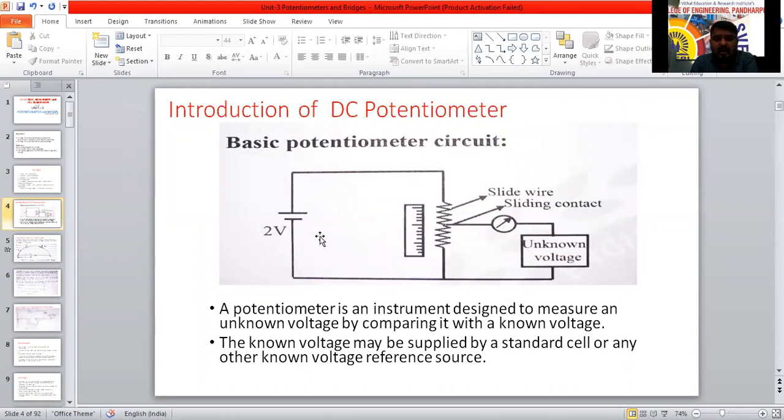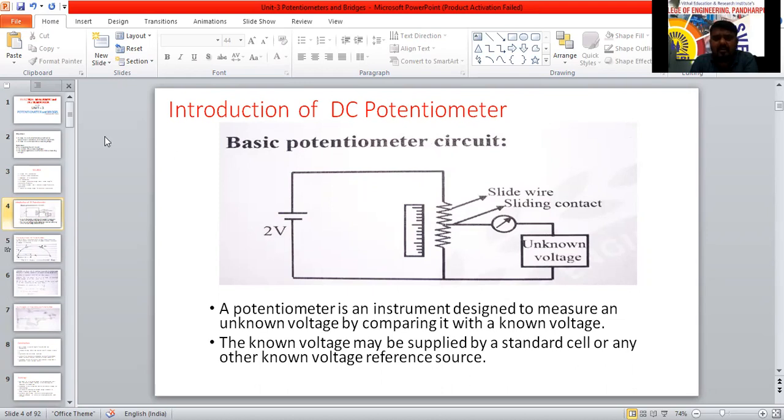So this is the diagram. The known voltage we have added here. See, one long resistance we have added here. Here the meter we have fixed for current measurement, and here some terminals we have taken. From this point to this point, we have to measure the unknown voltage. This unknown voltage we have to compare with the known voltage. That is called potentiometer. Is it clear?